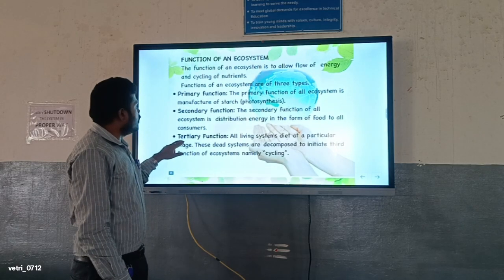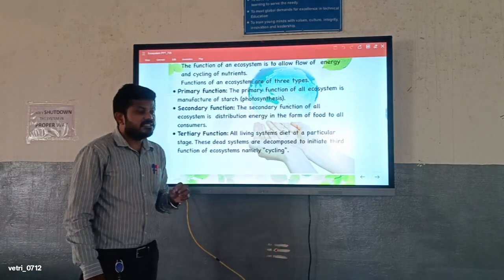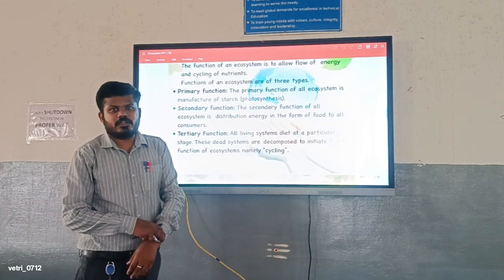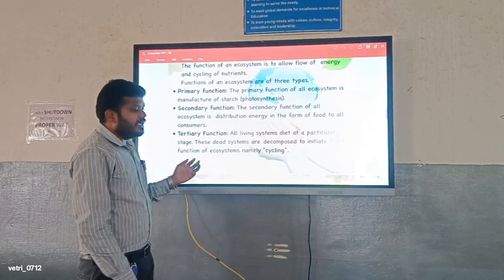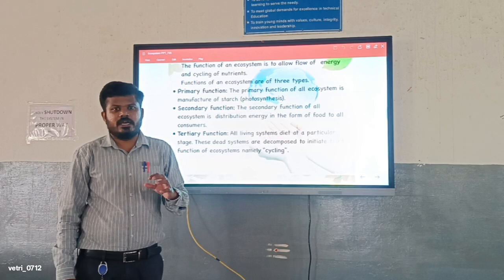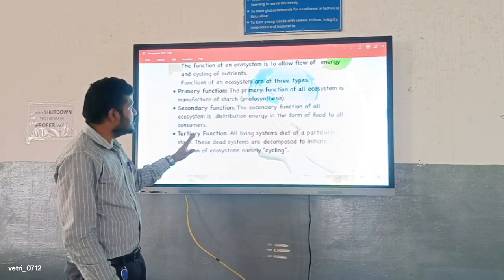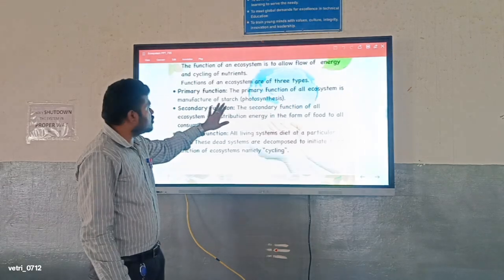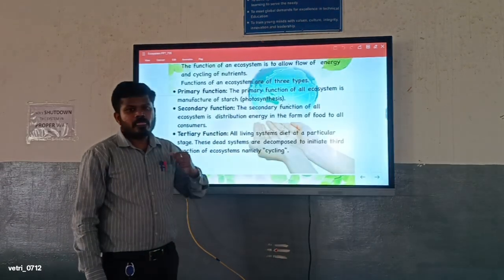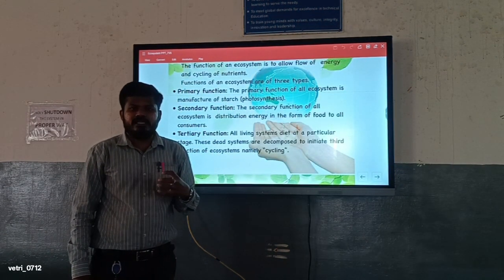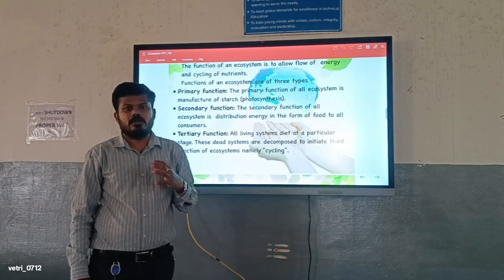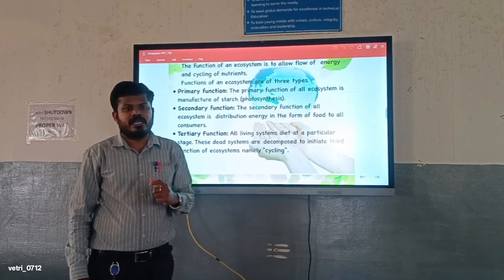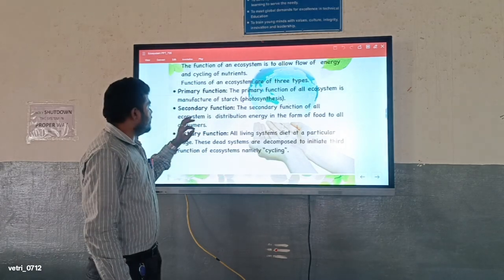Then we can move on to the functions of the ecosystem. In the functions of the ecosystem, there are primary, secondary, and tertiary functions. We have three kinds of functions in the ecosystem. The primary function: the ecosystem manufactures starch through photosynthesis, taken over by the leaves with the help of sunlight. This is how the energy is taken over in the primary function.